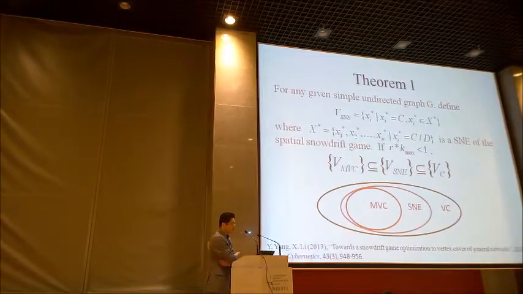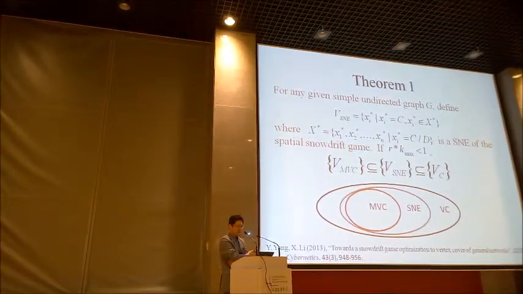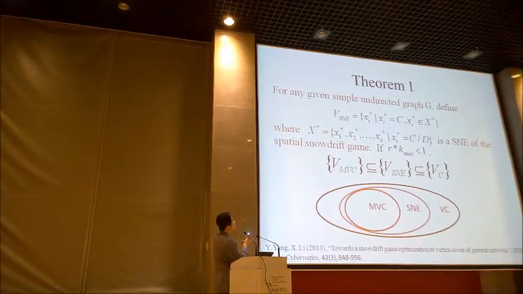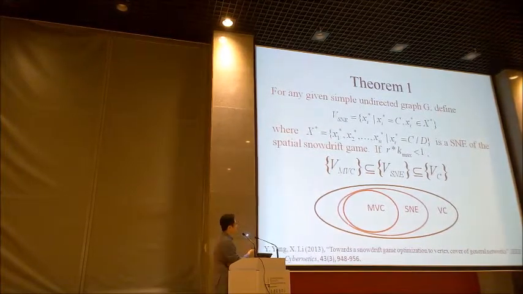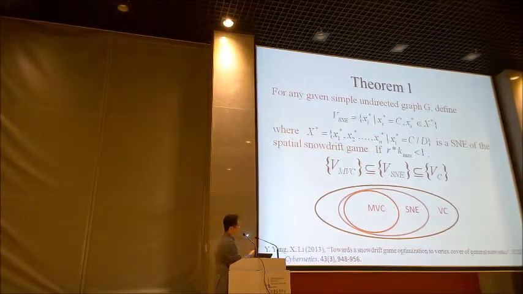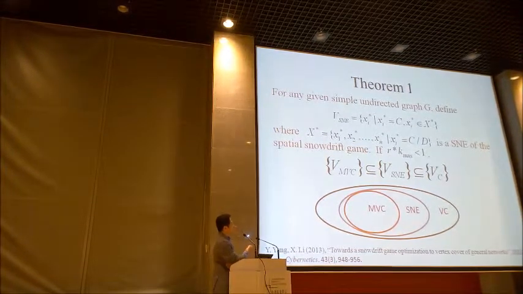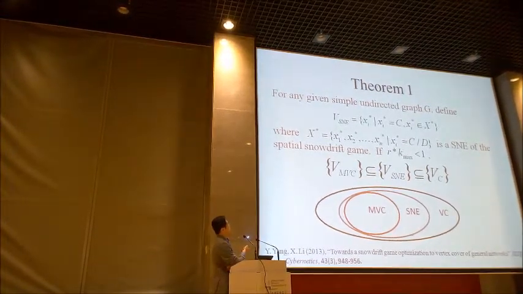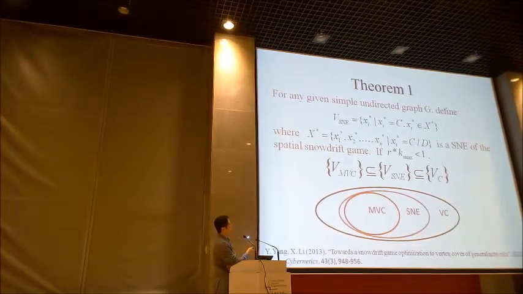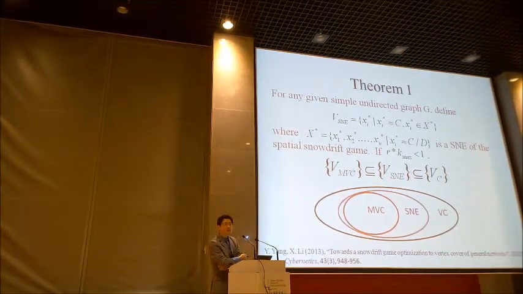So the first result is that for any given simple undirected graph, we find that a vertex cover state is a strict Nash equilibrium. That means the minimal vertex cover state is a part of the strict Nash equilibrium, and the SNE is also a part of the VC, vertex cover states. So if we want to achieve such an MVC set, we should first focus on the SNE, then from the SNE finally arrive at the MVC, right?